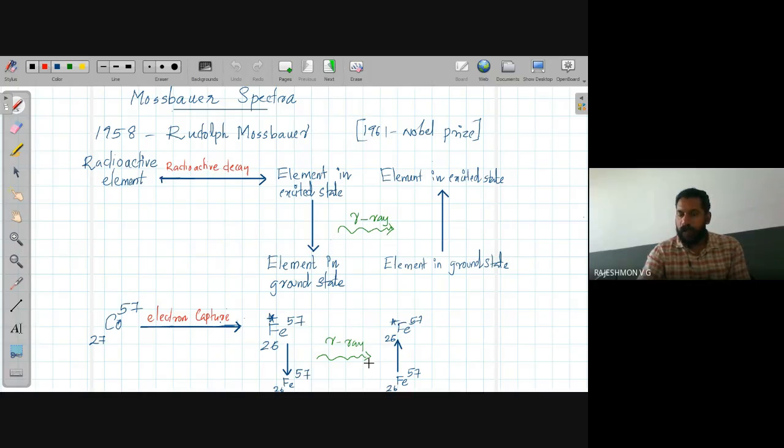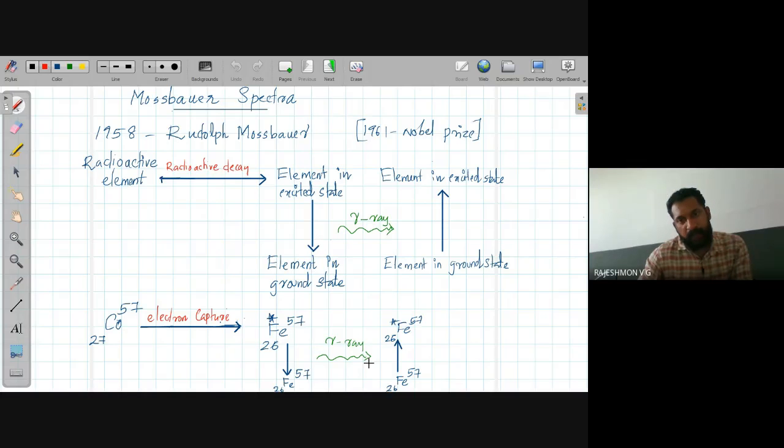So alpha or beta decay will always be associated with a gamma decay. When the excited nucleus comes to the ground state, it emits a gamma ray. If there is a nearby similar nuclei, this gamma ray can excite that nuclei from ground state to excited state. So there are two processes.